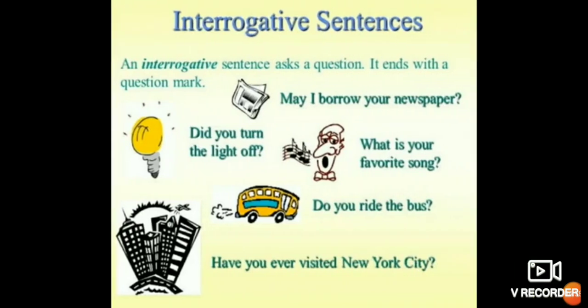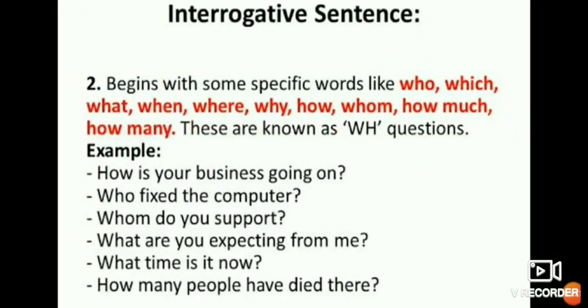Now come to the interrogative sentence. What is an interrogative sentence? An interrogative sentence asks a question and it ends with a question mark. Very easy. What is your name? Here we are asking a question. Did you turn the light off? It is also a question, ending with a question mark. What is your favorite song? Again here I am asking a question. So these are interrogative sentences.